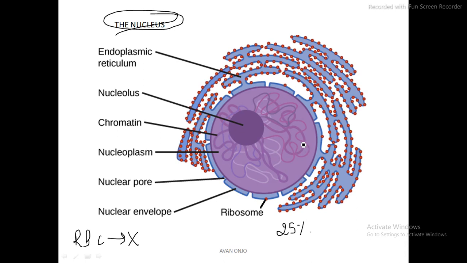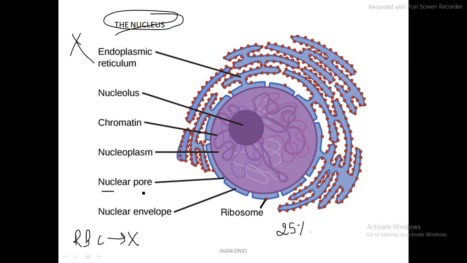Now let me talk about the various parts. Here you can see various parts of the nucleus. You can see the chromatin, this thread like structure. You can see the nucleolus, and you can see the endoplasmic reticulum, which we are not going to study here. We are going to have a separate topic for that.